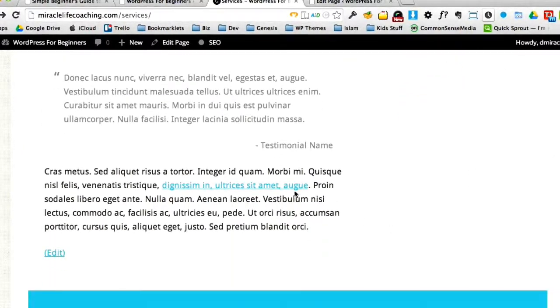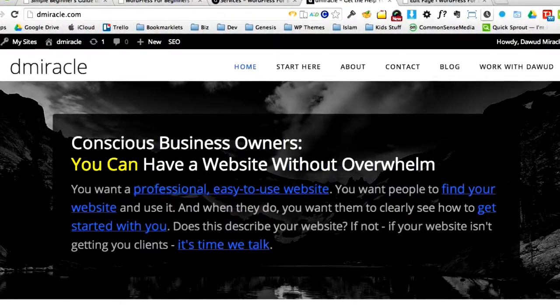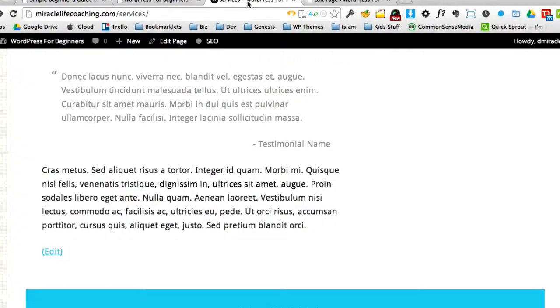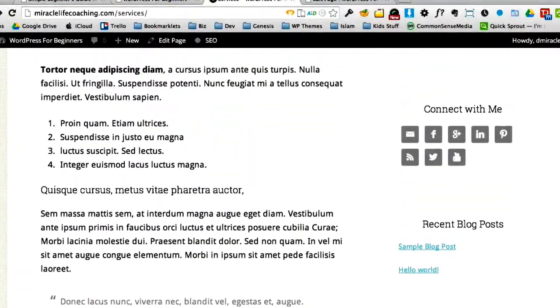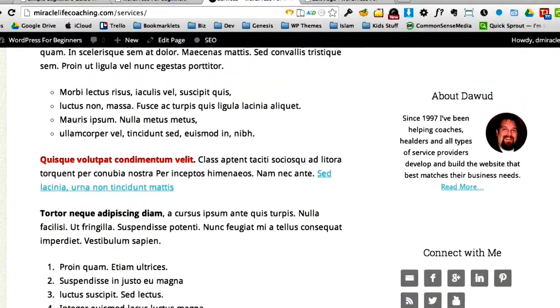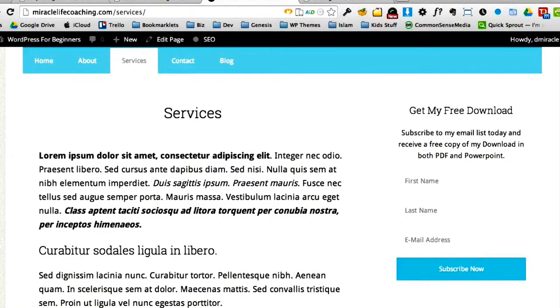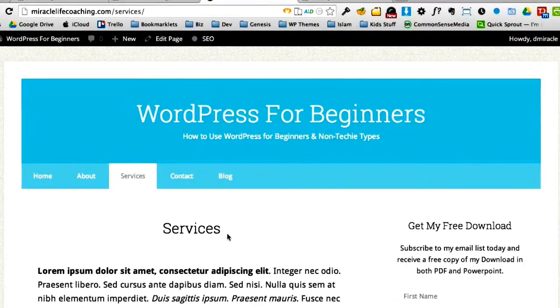We'll go down a little further. We have that link to my website page. This is going to open in a new window, which means it's going to open right here as a new tab. And you'll see my recent website, which is going to change soon, by the way. Anyway, so we've made all these updates and changes. We've added links, we've added testimonials, we've added numeric lists, we've bolded some text, we've changed the color. We've done all this stuff. And if I look at my clock, it's been maybe 4.5 minutes. So a lot of changes that you can make easily.